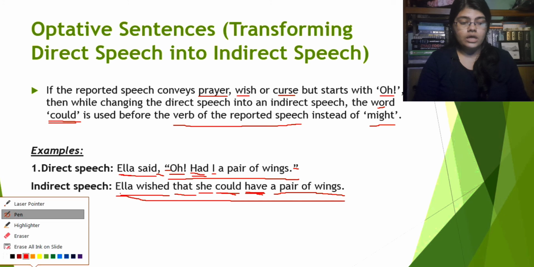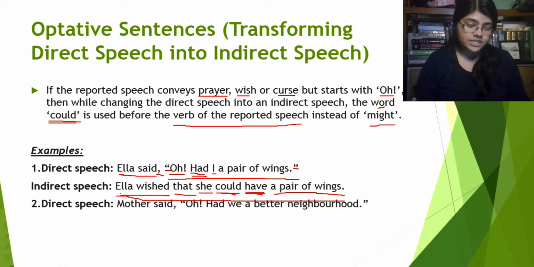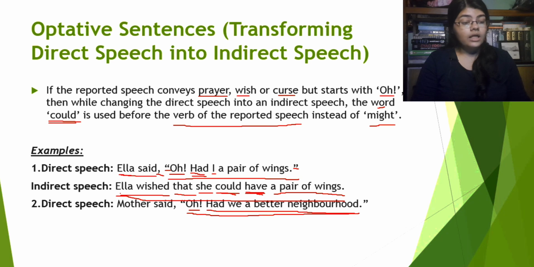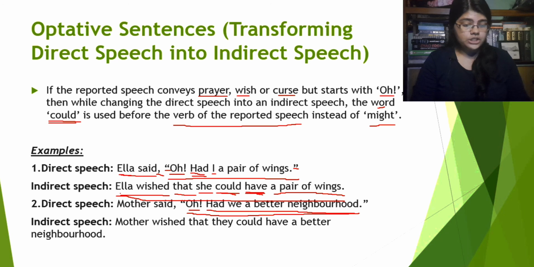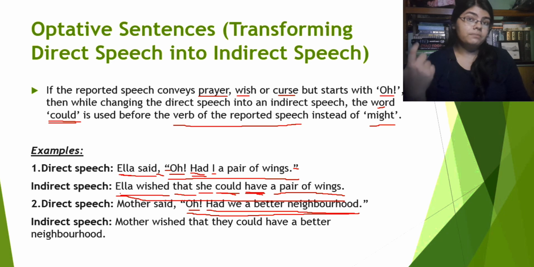Now, let's see the last example for this type. Direct speech. Mother said, "Oh, had we a better neighborhood." Again, this is a wish, right? And it starts with an "oh." Because it's a wish, it's an optative sentence. Then how are we changing this into an indirect speech? Indirect speech: Mother wished that they could have a better neighborhood.